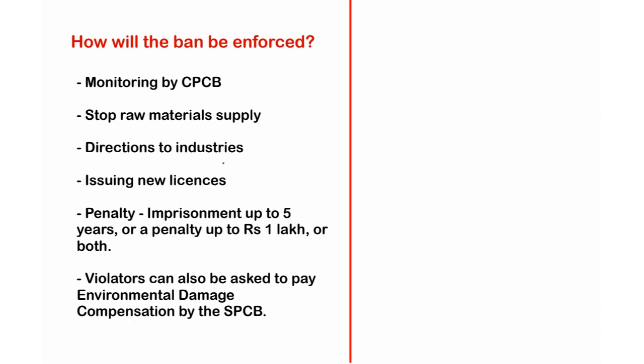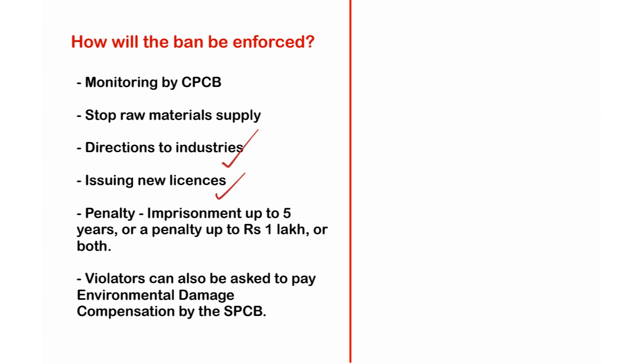And the third one is directions to industries. All the industries which are engaged in the manufacturing of this particular single-use plastic were directed to stop their operation. And the fourth important measure was issuing new licenses. All the existing licenses of these industries engaged in the manufacturing of single-use plastics will cease to exist from July 1st, 2022. The government will issue new licenses according to the new guidelines issued by the Ministry of Environment, Forest and Climate Change. And the next one is strict penalty.